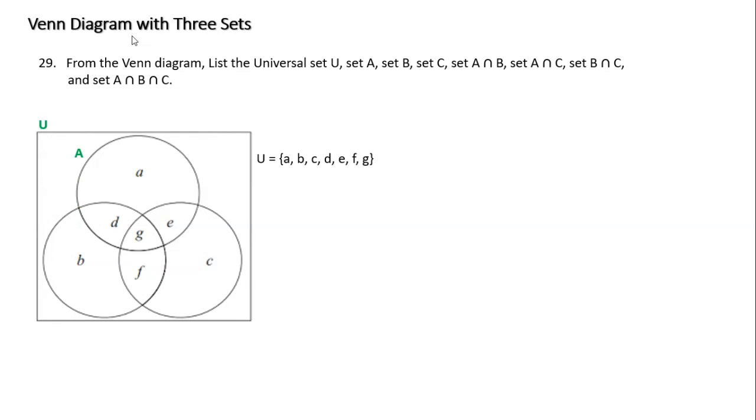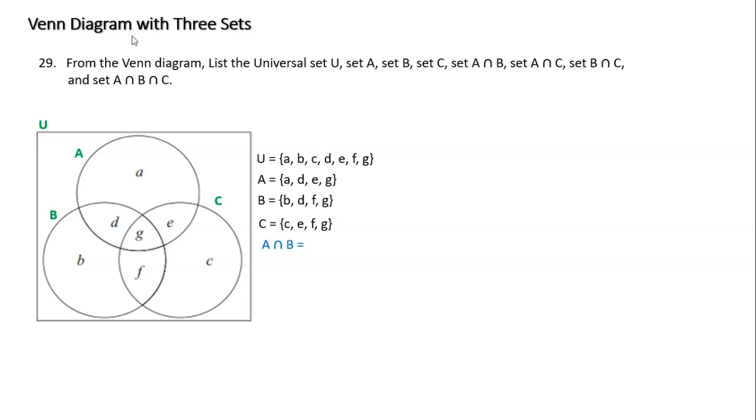If I label this as my set A, I can list it. A is made of A, D, E, and G. If this is my set B, B is B, D, G, F. And last, my set C is C, E, F, G.